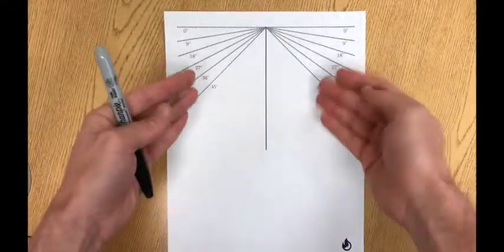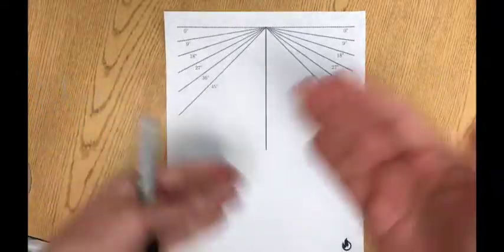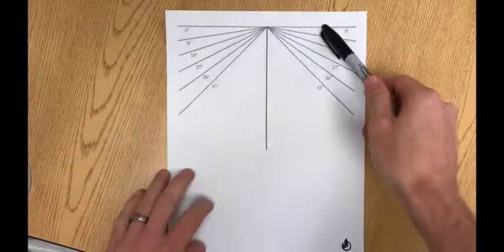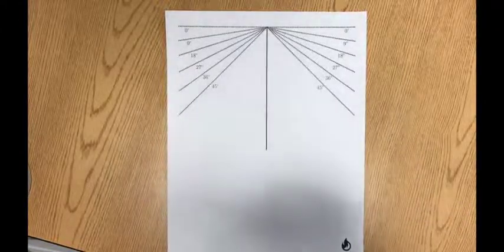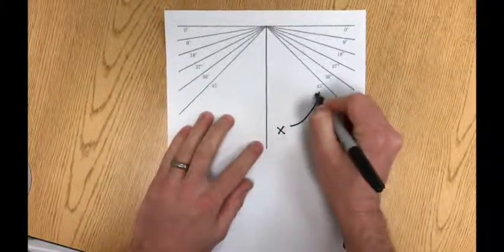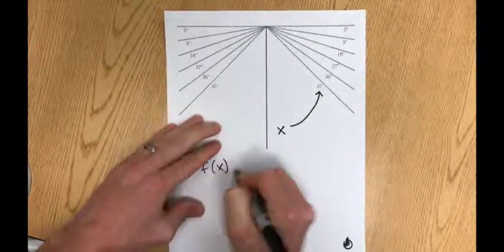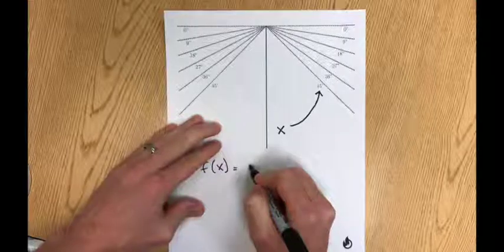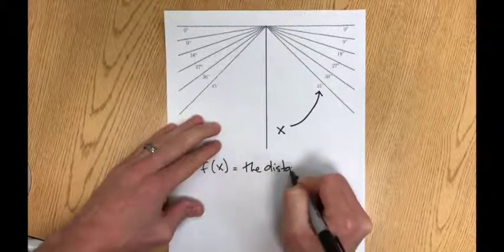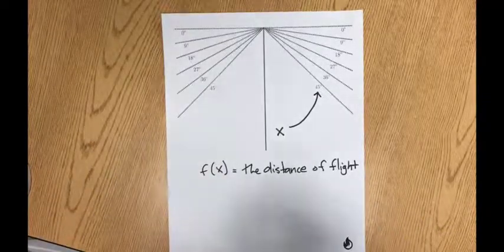So this first fold will be a different angle on each plane, and the other 3 folds will be the same, but that's going to vary. So this creates a function where x is the angle of the first fold, and f of x will be the distance that the plane flies. And that's the situation we're looking at today.